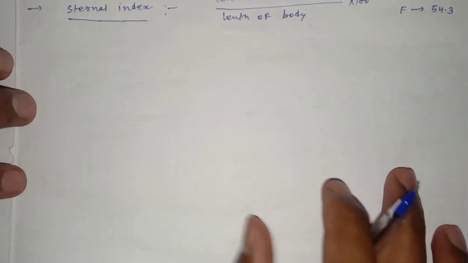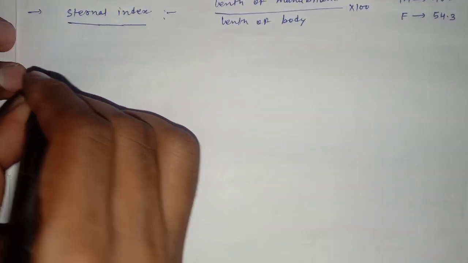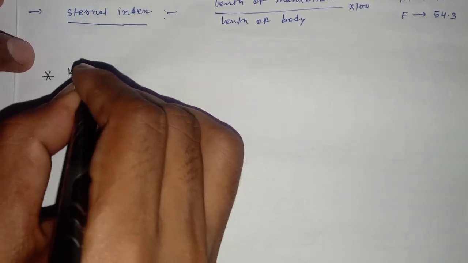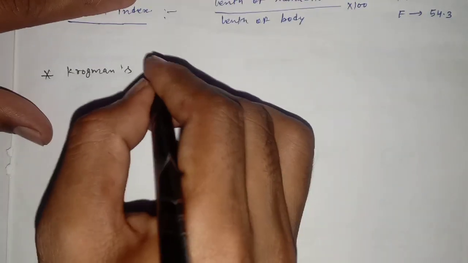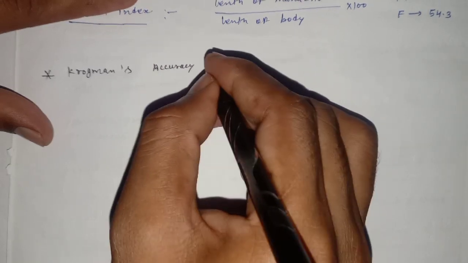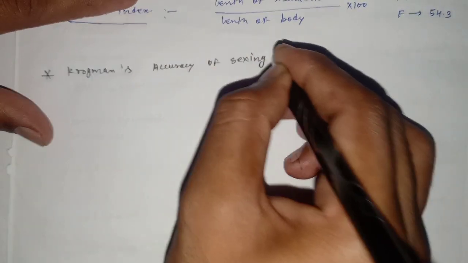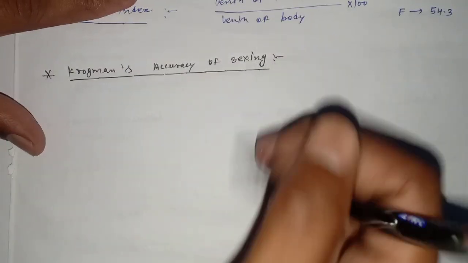And the last thing is Krogman's accuracy of sexing. What is Krogman's accuracy of sexing?